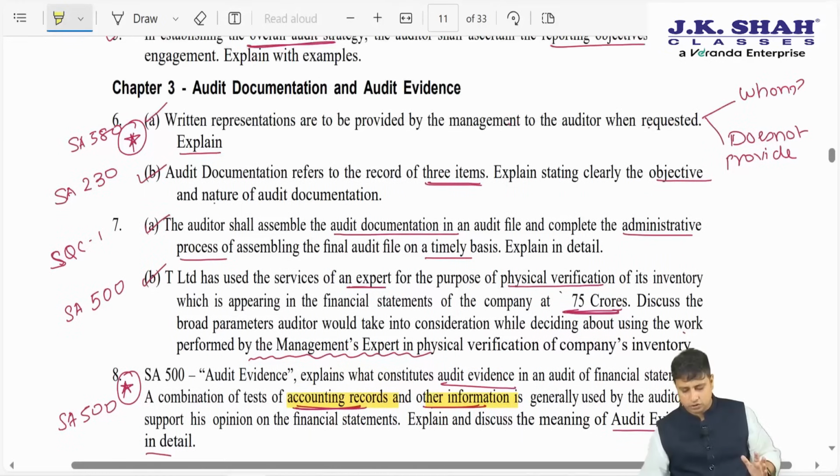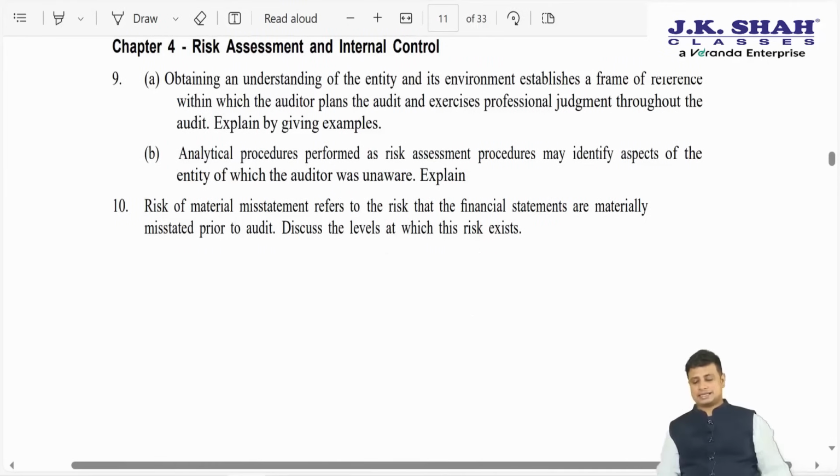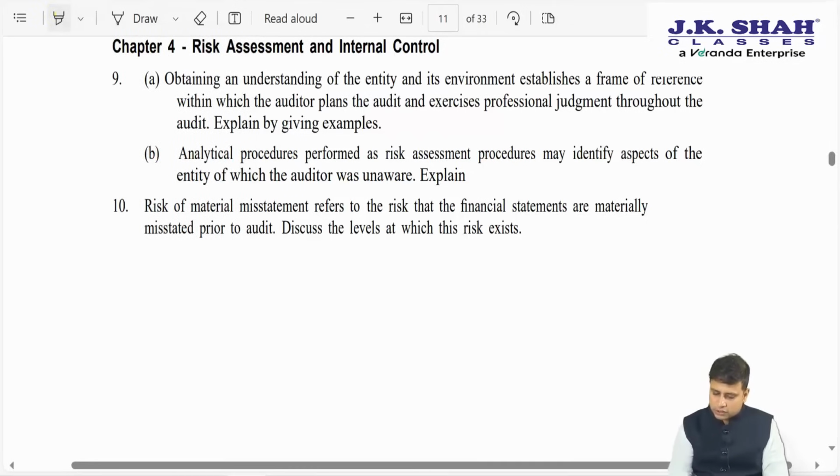So this was our discussion of chapter number 3, that is audit documentation and audit evidence. Moving ahead with chapter 4, risk assessment and internal control. Obtaining understanding of the entity and its environment establishes a frame of reference within which the auditor plans the audit and exercises professional judgment throughout the audit. What is the word they have stated here? Throughout the audit. So what they are trying to say is that this is a continuous process.